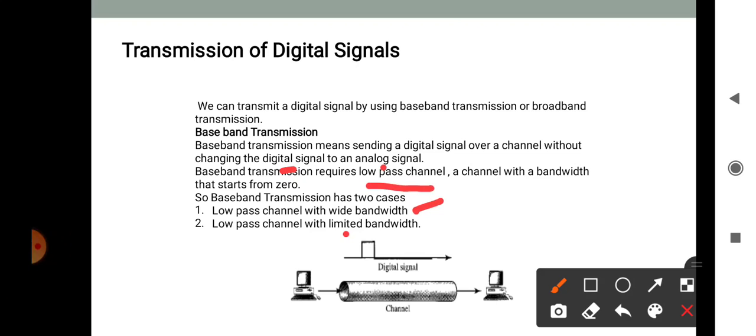Here see the diagram. This is the digital signal and this is the channel. Baseband transmission means sending the digital signal over the channel without changing the digital signal to an analog signal; it directly passes the signal without any changes.